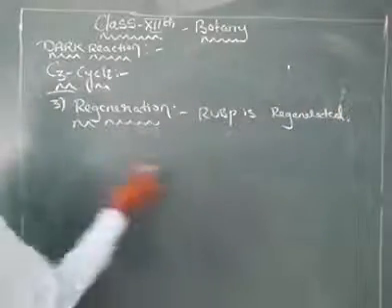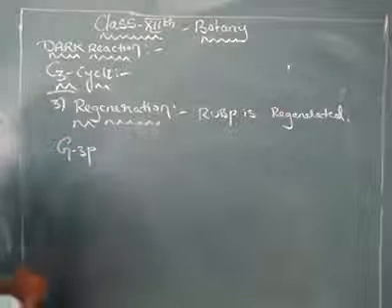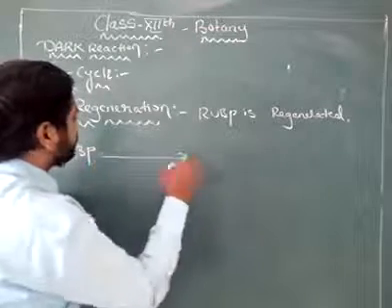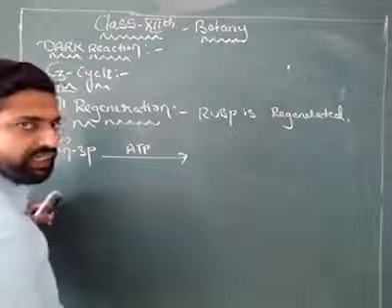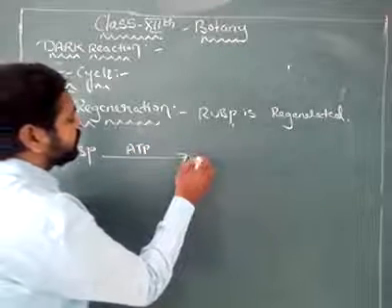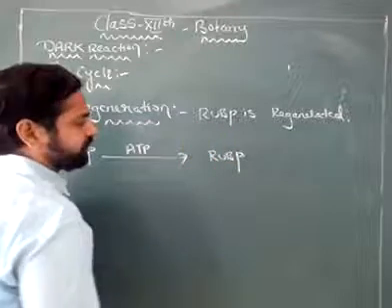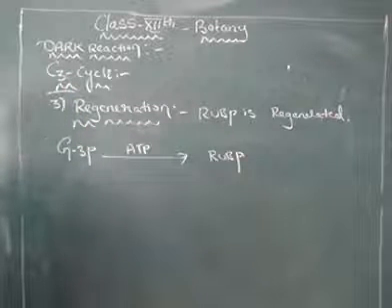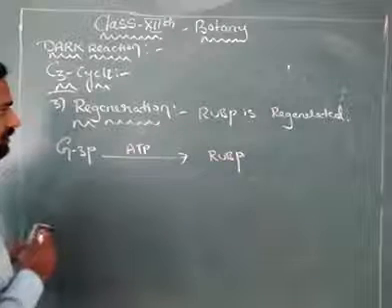How? Glyceraldehyde 3-phosphate, by taking ATP, regenerates into RuBP. How it regenerates into RuBP, let's see all the reactions.